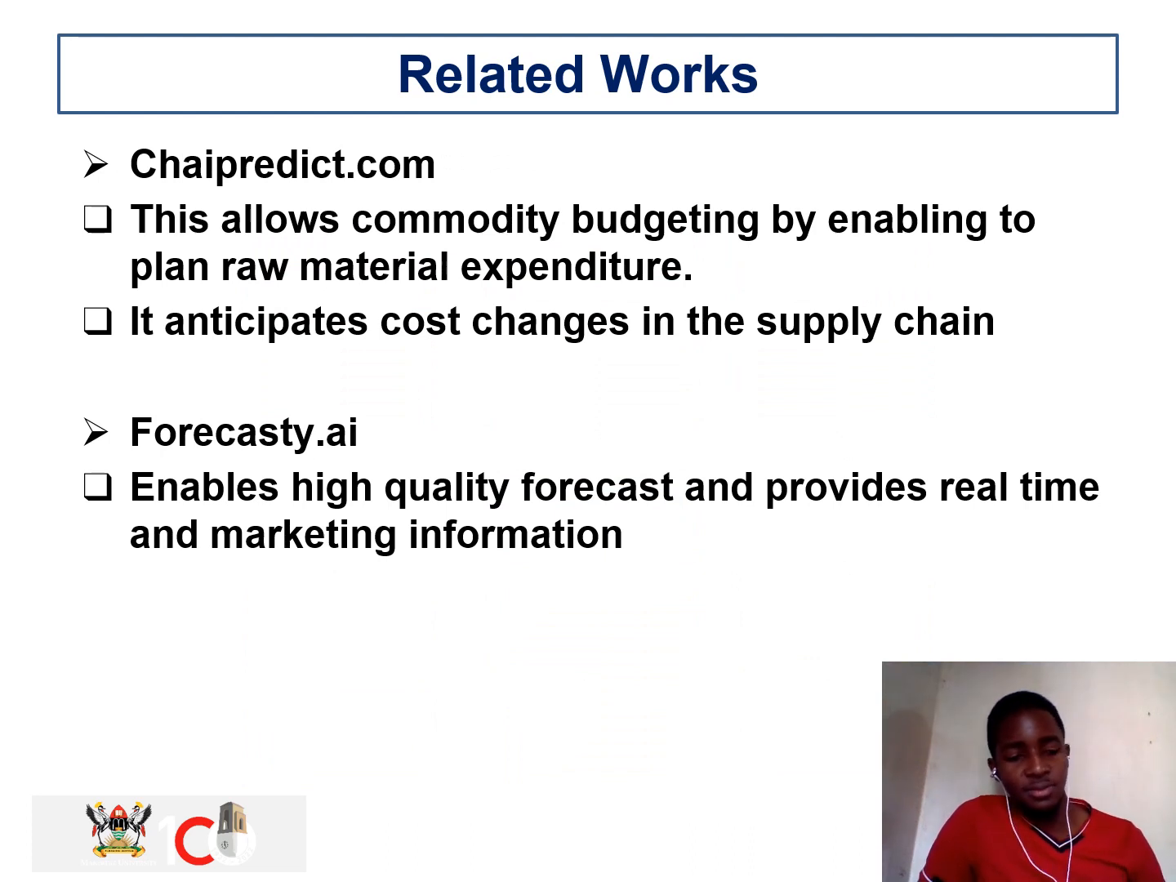On our related works, as we were exploring in our research, we found there is another company called Chai Predict. This allows commodity budgeting by enabling you to plan the raw material expenditure. This company works in a way that, in case you want to build a house and do not know the cost it is going to take, the company can come up and give you the budget, and also anticipate the costs in the supply chain. It helps you predict and tells you that these raw materials are going to cost this and this. So you make a budget and you're well informed.